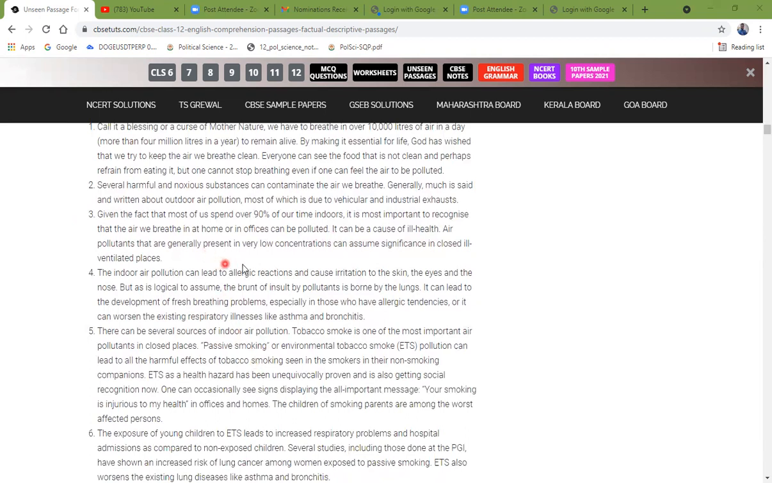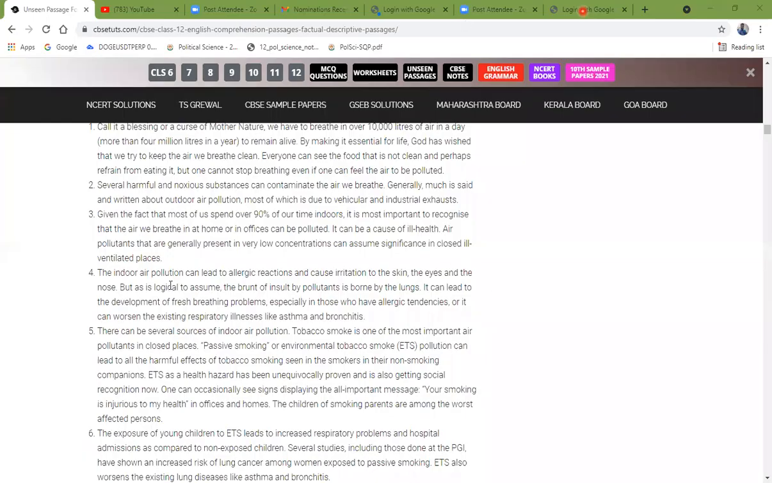Indoor air pollution can lead to allergic reactions and cause irritation to the skin, eyes, and nose. But as it is logical to assume, the brunt of the insult by pollutants is borne by the lungs. It can lead to the development of fresh breathing problems, especially in those who have allergic tendencies, or it can worsen existing respiratory illnesses like asthma and bronchitis.